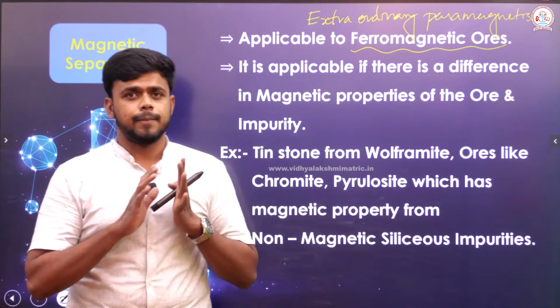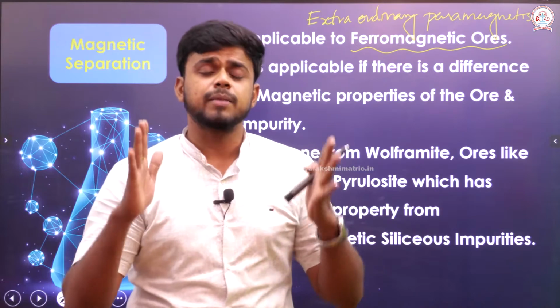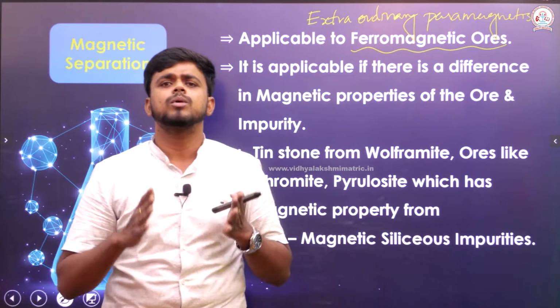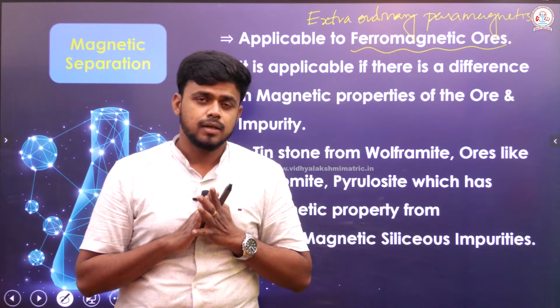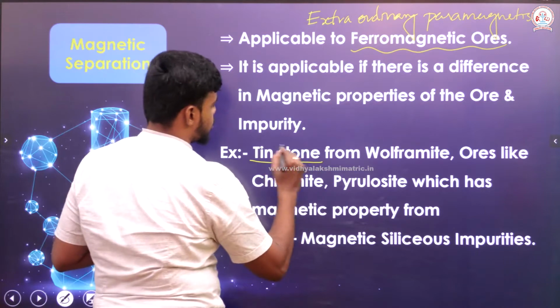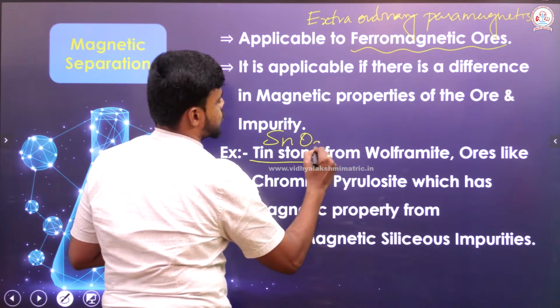What example might I be able to give? Tin stone can be separated from wolframite. When I say tin stone, it is SnO2.